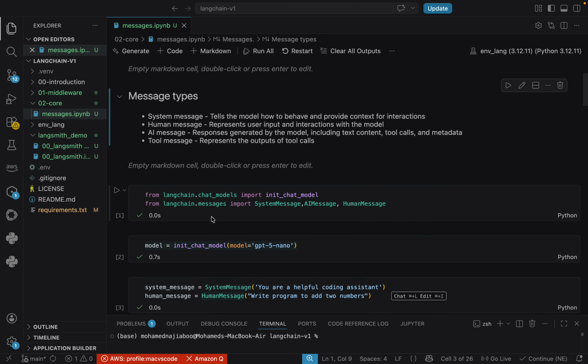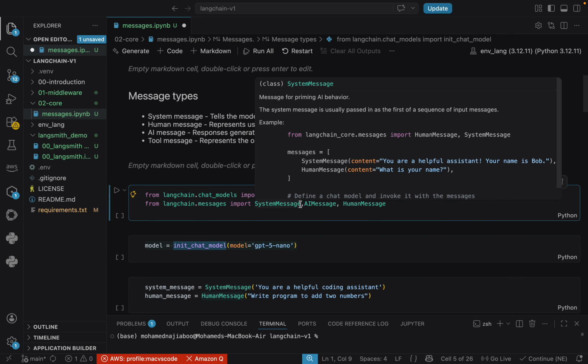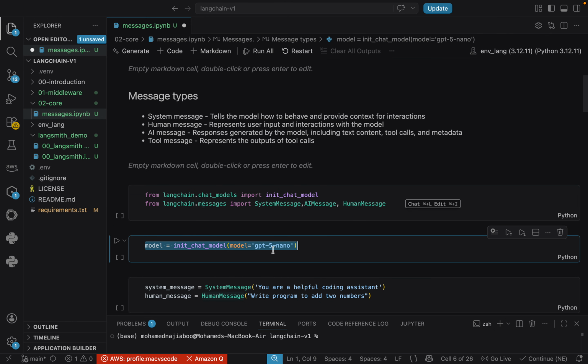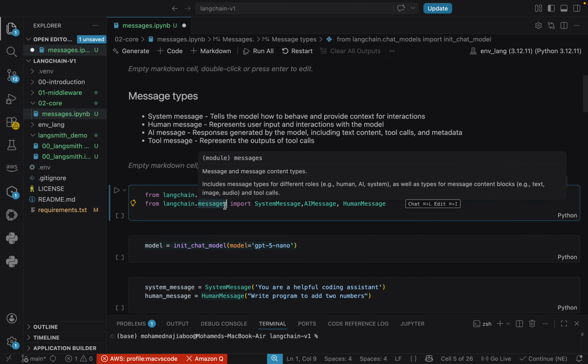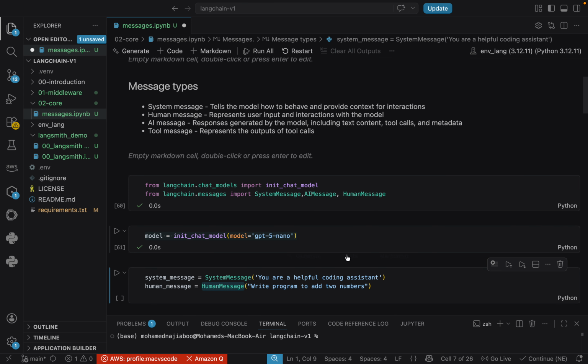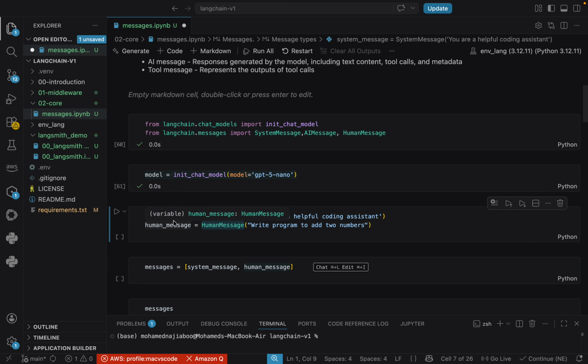Now, before that, let me clear the output so we can execute the model. Here I am using init_chat_model to create the model, and we are using GPT-5 Nano. From langchain.messages, we are importing SystemMessage, AIMessage, and HumanMessage. Let me execute it. This is the model. Here I am creating a system message and a human message. This is very simple. I am saying that you are a helpful coding assistant. So this is my system message.